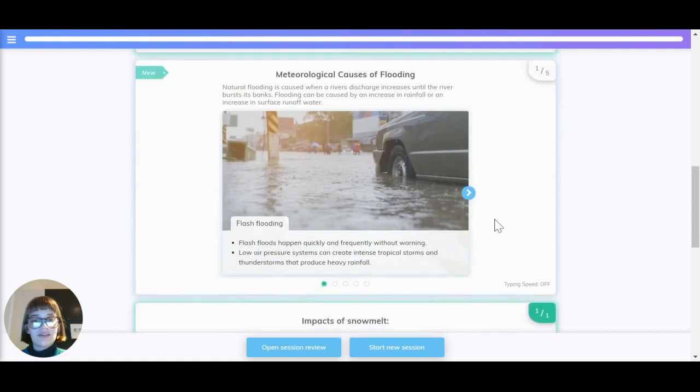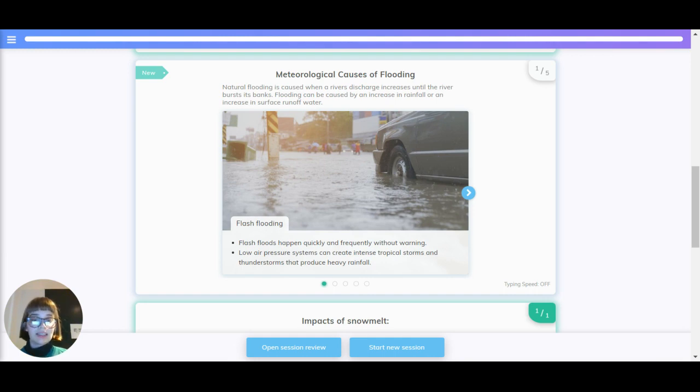Now let's have a look at meteorological causes of flooding. Natural flooding is caused when a river's discharge increases until the river bursts its banks. Flooding can be caused by an increase in rainfall or an increase in surface runoff water. Flash floods happen quickly and frequently without warning.